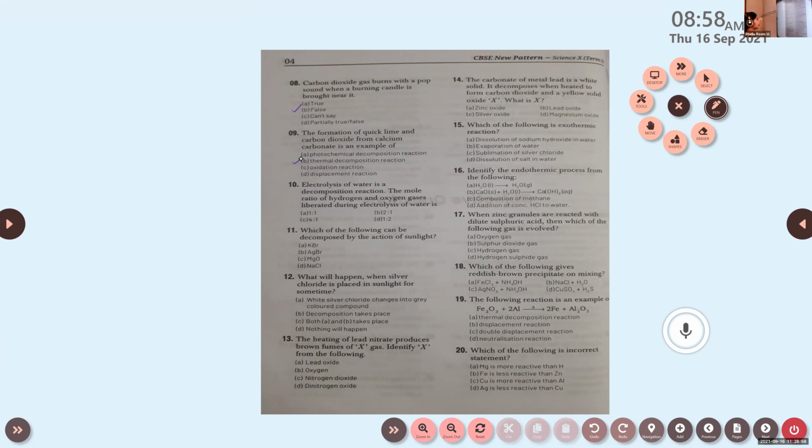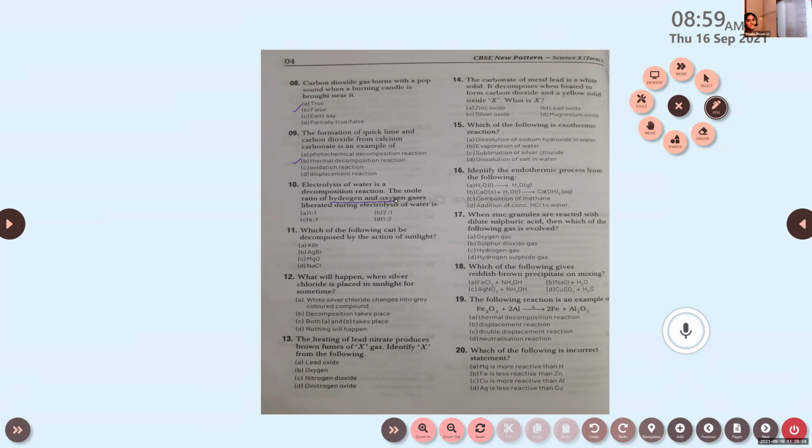Then Amina, can you read the 10th question? Electrolysis of water is a decomposition reaction. The mole ratio of hydrogen and oxygen gases liberated during electrolysis of water is A 1:1, B 2:1, C 4:1, D 1:2.